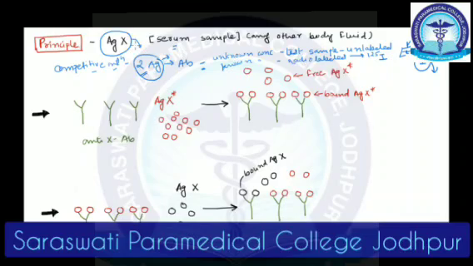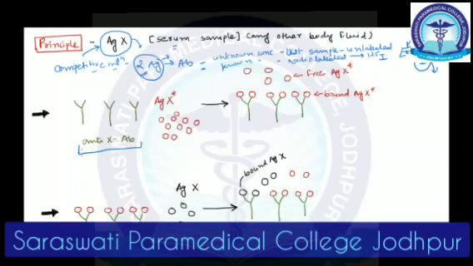Alright, so now for that, first we want to detect it, right? So we need specific antibodies which are against this antigen X. We need anti-X antibodies, isn't it? And there are ways to get these antibodies. If you want specific antibodies against a particular antigen, you inject this antigen in a sheep or rabbit, so as a result of immune response against that antigen, the animal will produce specific antibodies, and then it is harvested and used. It's a whole other story, we can talk about it some other time.